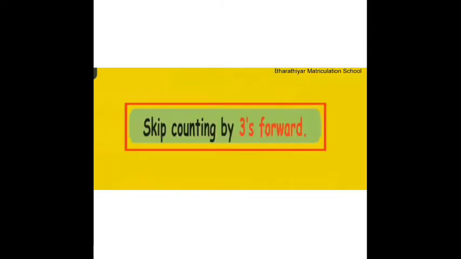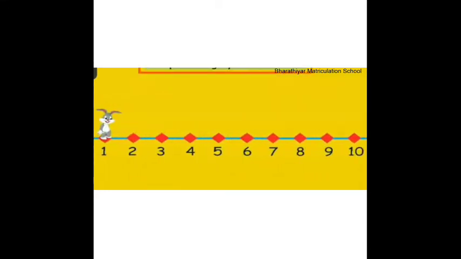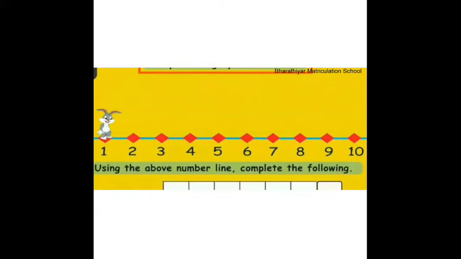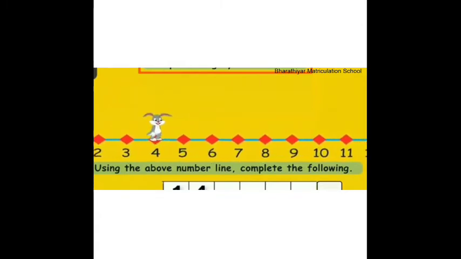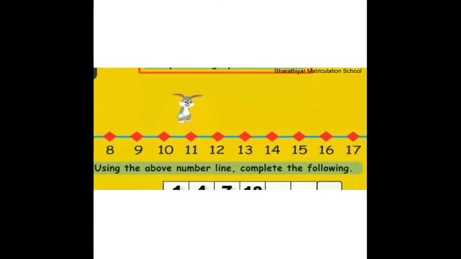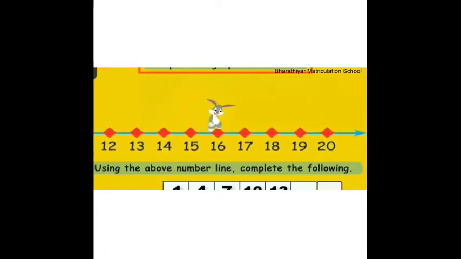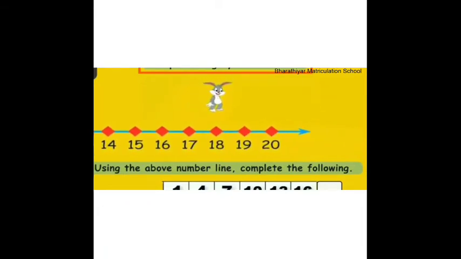Skip counting by 3's forward. Now, shall we write the numbers where the rabbit is going to skip jump by 3's forward? 1, 4, 7, 10, 13, 16, 19.